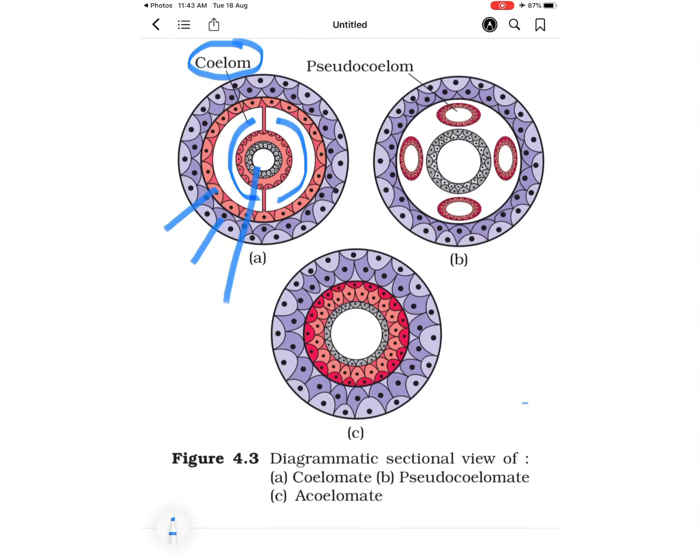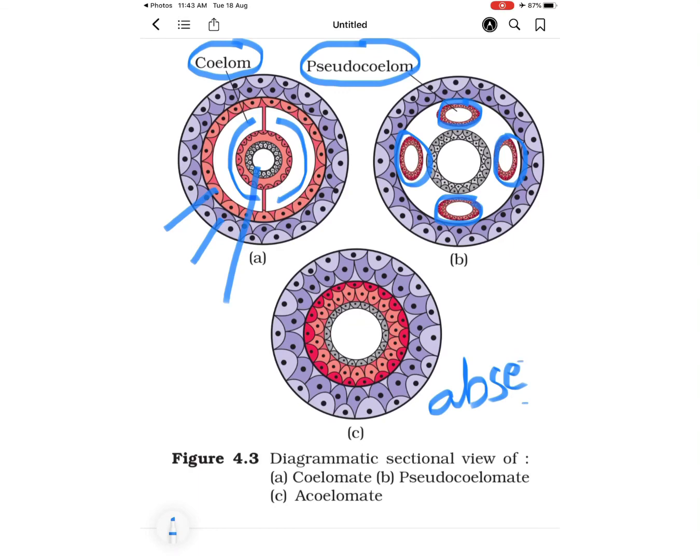Now if we see the B diagram, a little arrangement is different. Here I am highlighting these circles. These circles are nothing but scattered pouches which are present in the mesodermal portion. So this is actually pseudocoelom, because the coelomic arrangement is not perfect, but it has just started. So a false appearance of coelom appears in this particular group, and it occurs in aschelminthes.